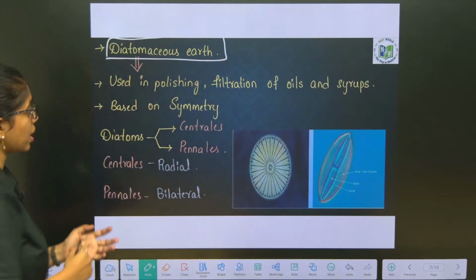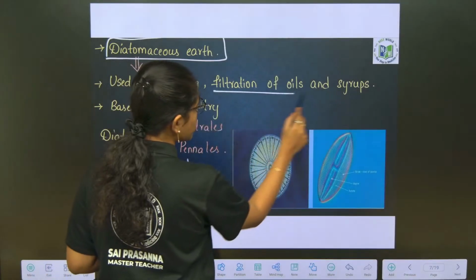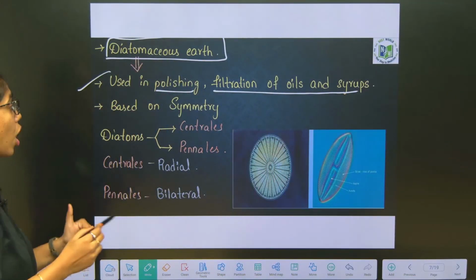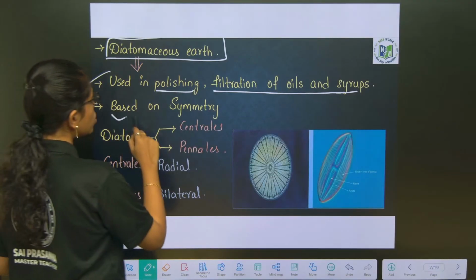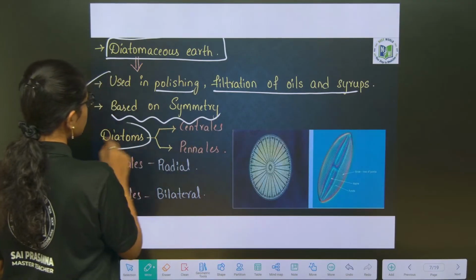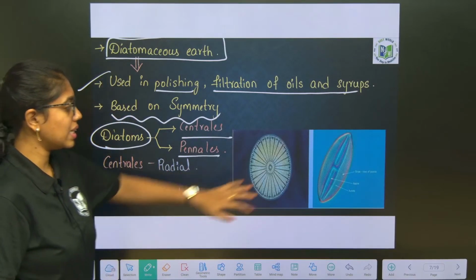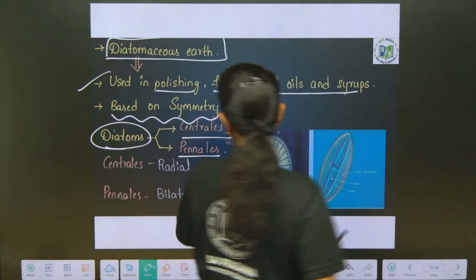They are used in polishing and filtration of oils and syrups. Based on the symmetry, diatoms are of two types, centrales and pinnales. Okay, these are centrales and these are pinnales.